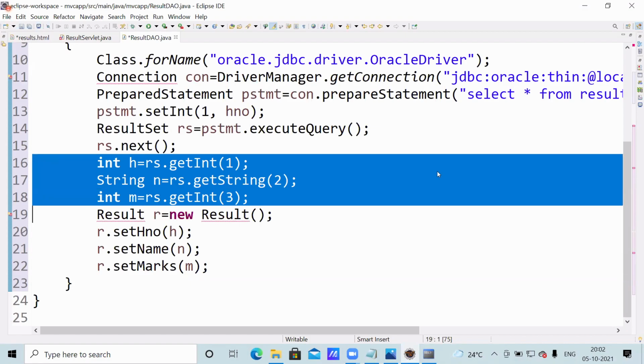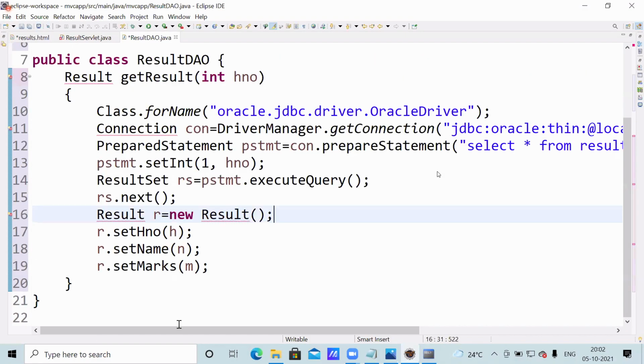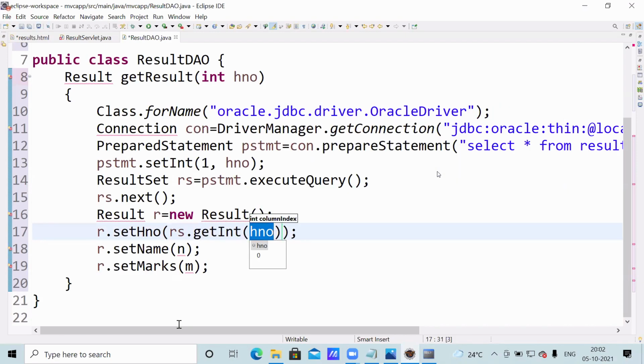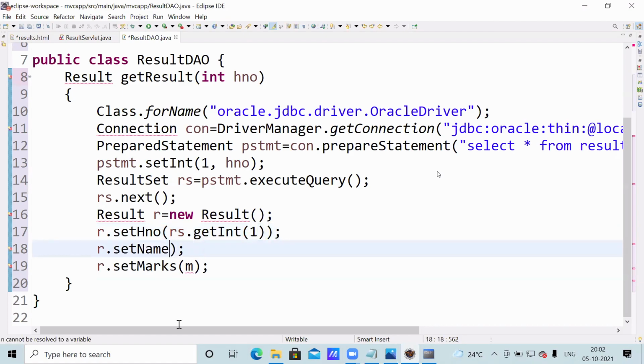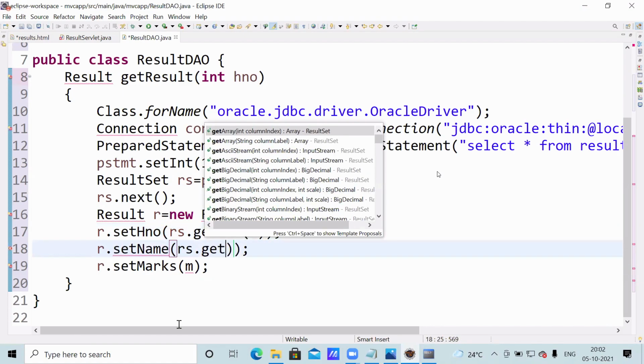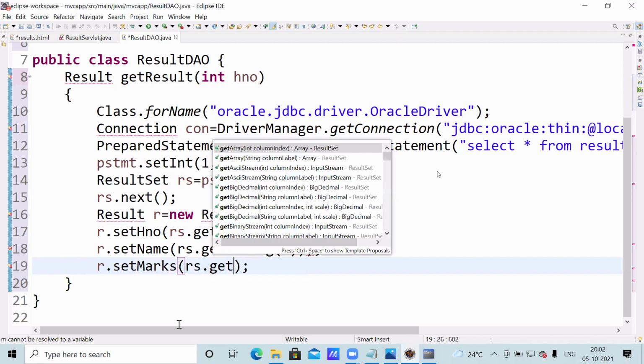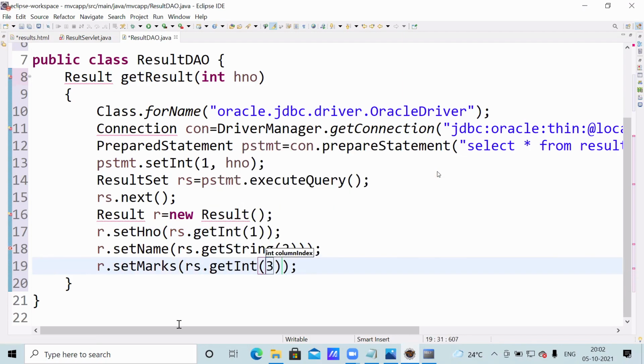So instead of writing like this, you can pass result set dot getInt, hall ticket number, otherwise column number 1, 2, 3, 4. Again rs dot getString 2, rs dot getInt 3. That is also you can pass.